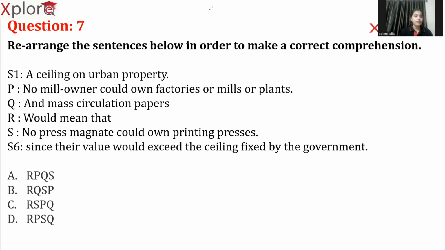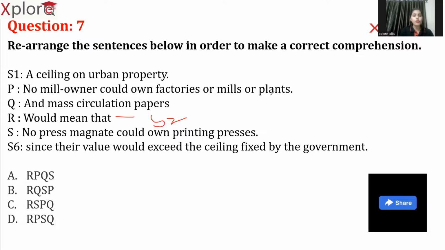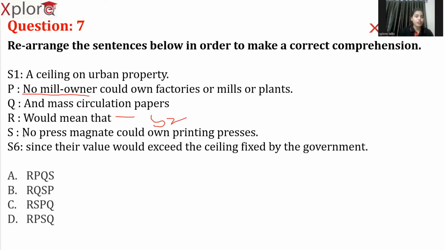Now let's see. As I told you before, a ceiling on urban property would mean that up to here we are clear. So sentence 2, next one. No mill owner could own factories or mills or plants. No press magnate. See here, no mill owner, and we are talking about what they cannot do. And again, no press magnate. So these both are like sentence elaboration. As you can see, there is an idea elaboration. So after P, it is S. Either after P it is S, or after S it is P. P and S should come side by side.